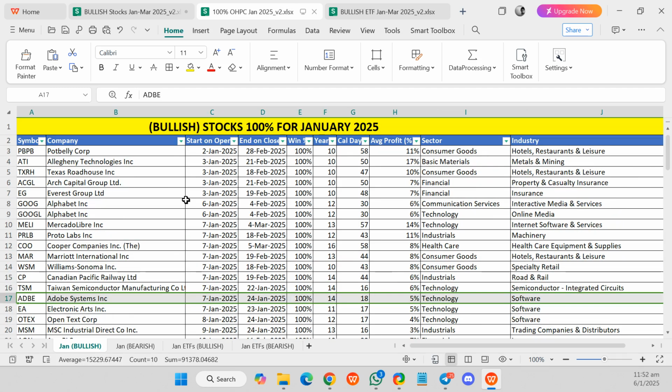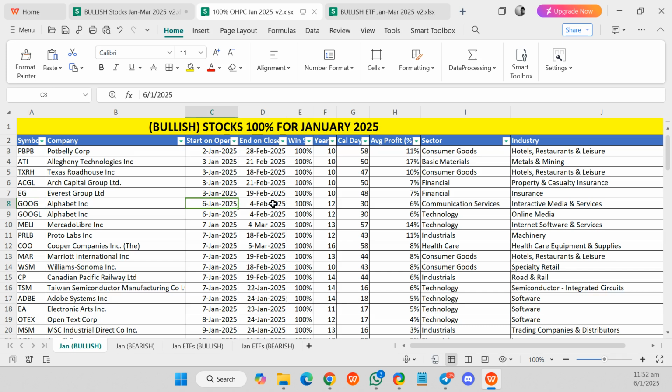But this version 2.1 is correct. Adobe, from 7 Jan to 24 Jan, actually ended higher. Same for Google, 6 Jan to 4 Feb, it also ended higher. So treat it as a watch list and as an explanation of where the favorable period is.